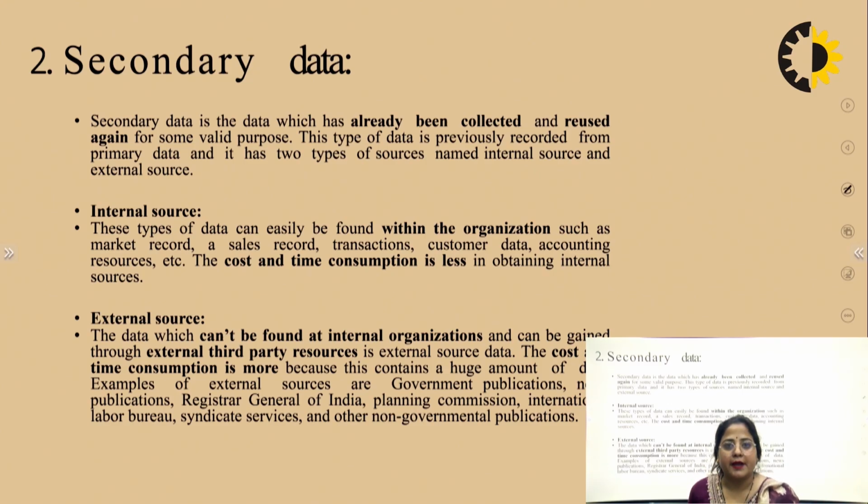Now come to the second type of data, the secondary data. Secondary data is data that has already been collected and is reused for some valid purpose. This type of data is previously recorded from primary data, and it is also divided into two types: the internal source and the external source. The internal source is your own company, own office, or own organization. These types of data are easily found within the organization.